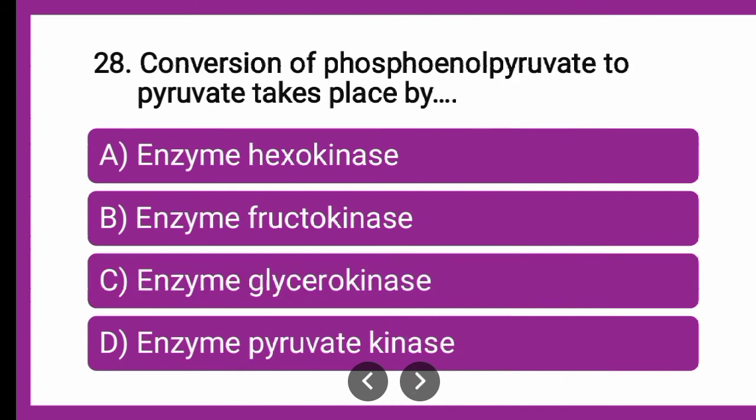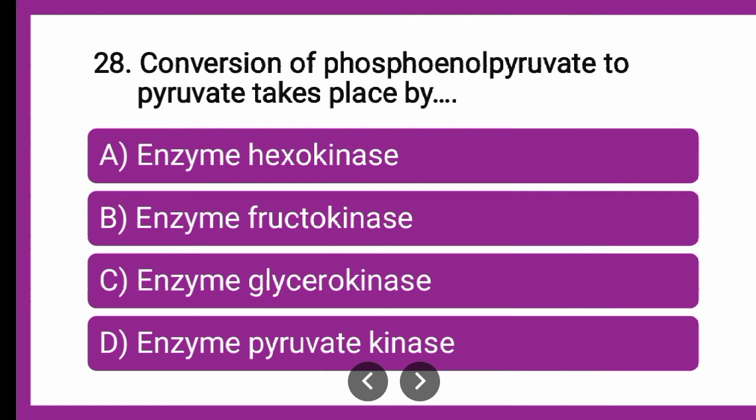Next question is, conversion of phosphoenol pyruvate to pyruvate, which is the last step. See, pyruvate formation is the end product of glycolysis. So the reaction of phosphoenol pyruvate to pyruvate takes place with the help of which enzyme? Whether the enzyme hexokinase, fructokinase, glycerokinase or pyruvate kinase.